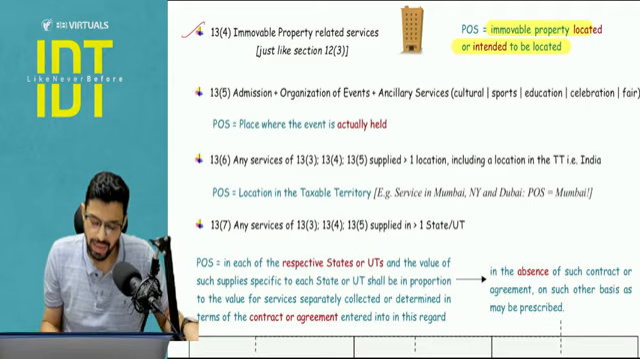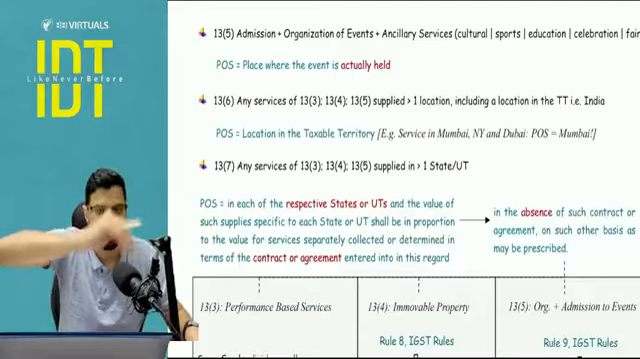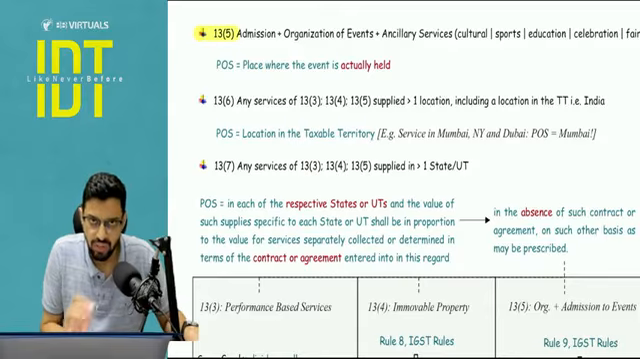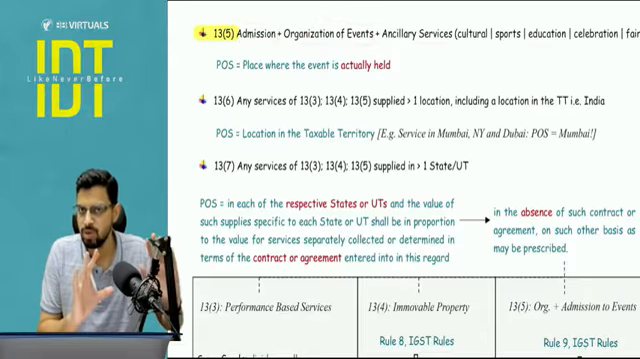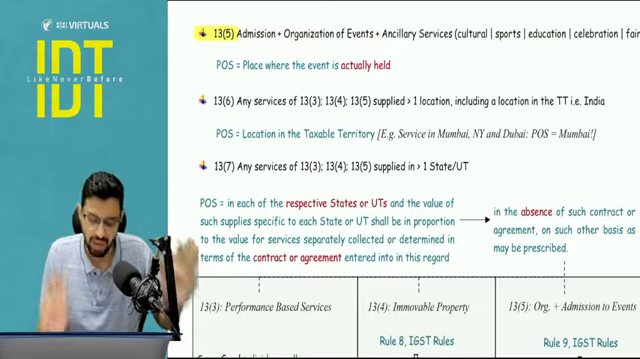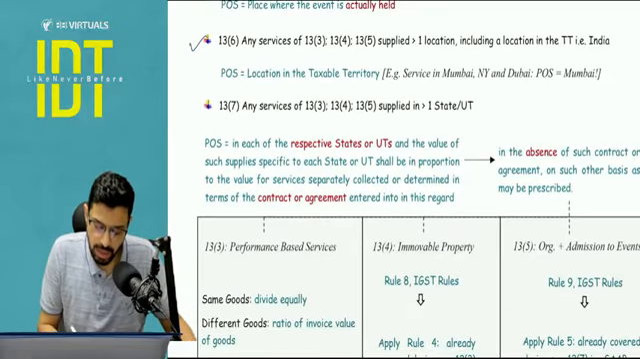Is it clear? Next, 13.6 and 13.7, which were differently categorized with respect to admission to an event and organization of an event. Here 13.5 clubs both of those things, admission and organization of event plus ancillary services. Here B2B, B2C concept is not there. The focus will be where the event is actually held. Then 13.6 and 13.7 require special attention.